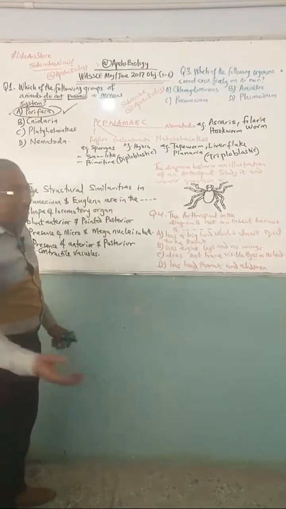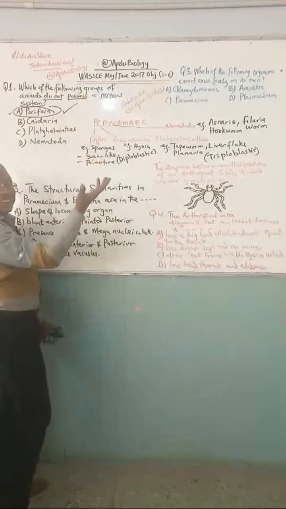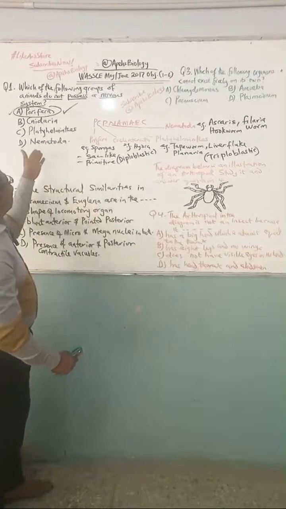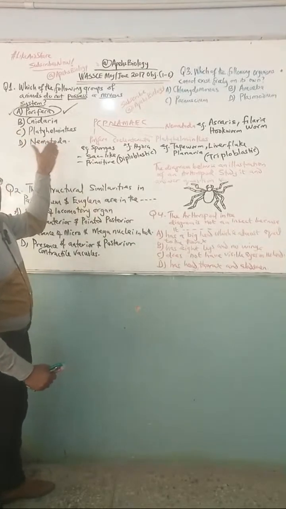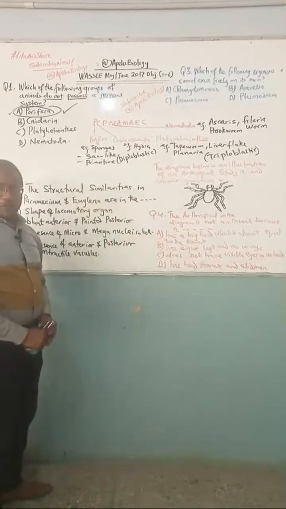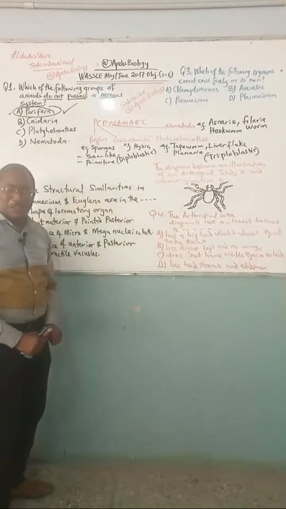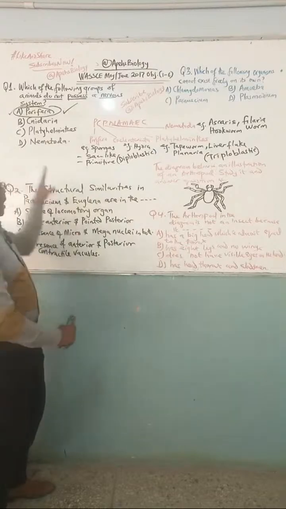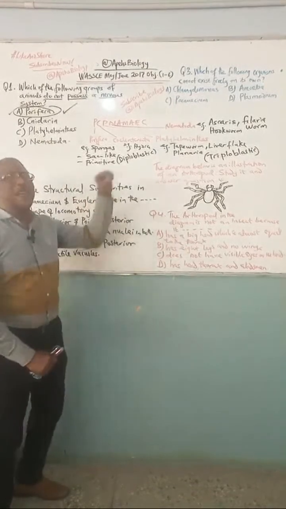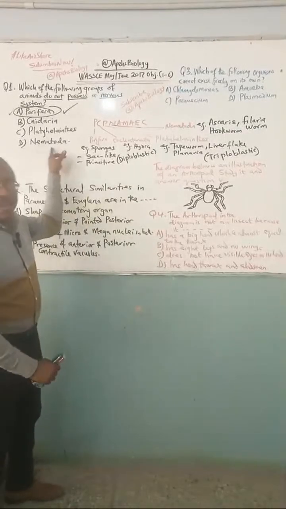Of course, you know the answer is Cnidaria. Where does tapeworm belong to? Definitely your answer is Platyhelminthes. If I ask you to name the phylum of an organism like hookworm or filaria worm, your answer is Nematoda.